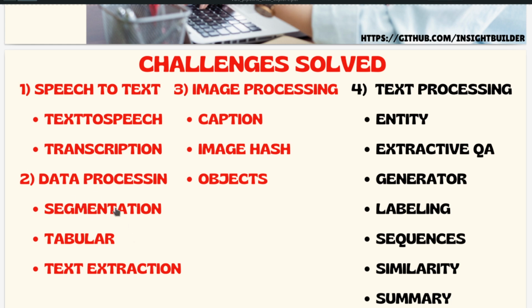Segmentation segments the text that is provided to it into semantically logical segments. Tabular takes the text data and converts it into a format that is easily embeddable inside vector stores or indexes. And text extraction extracts the data that is required for us from URLs and the internet using Apache Tika and or Beautiful Soup 4, that is BS4. So we'll be looking at that right now.